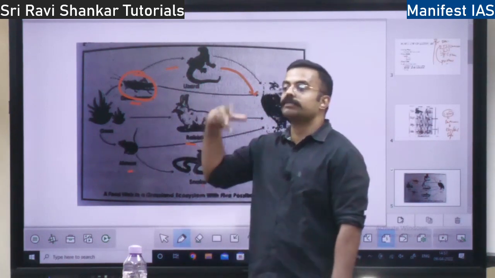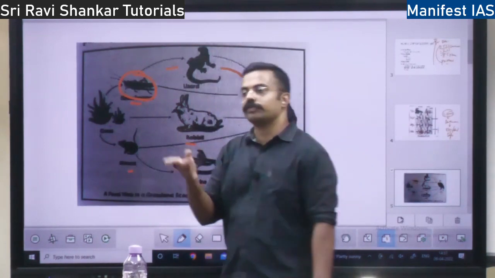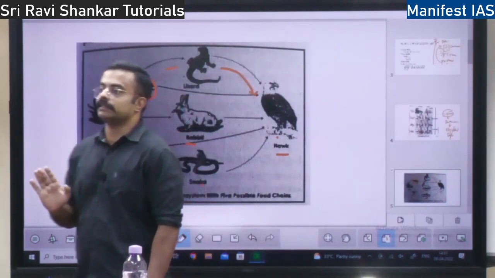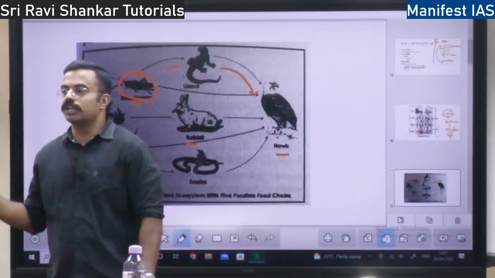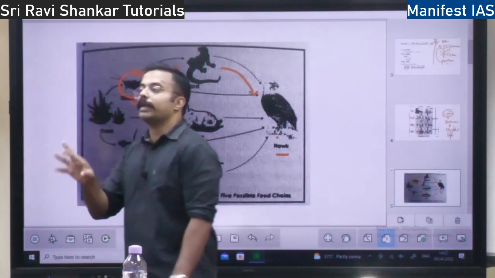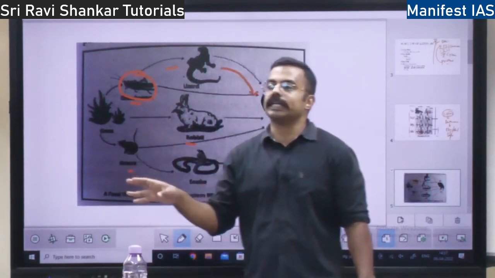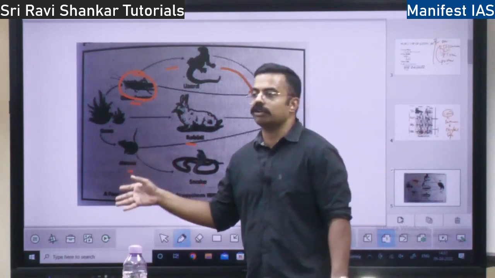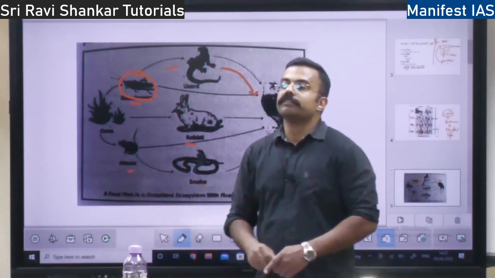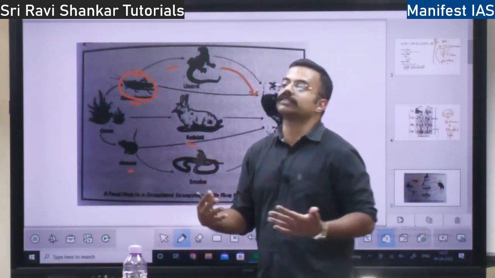So if the lizard has multiple food options, it survives. Take the example, suppose you are dependent only on rice, and rice gets exhausted on earth. There is no rice on earth. So automatically we will also die, right? But we are dependent on so many things: wheat, dals, protein, carbs, non-veg, veg. That is why we are in a complex web. So the more the alternatives, the more the chances of survival.